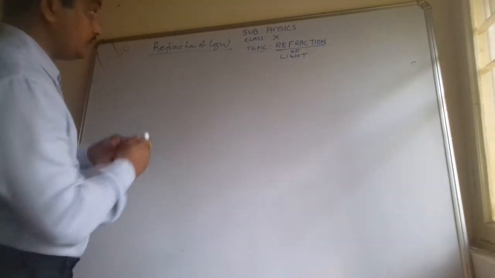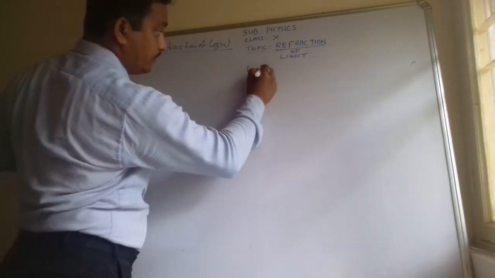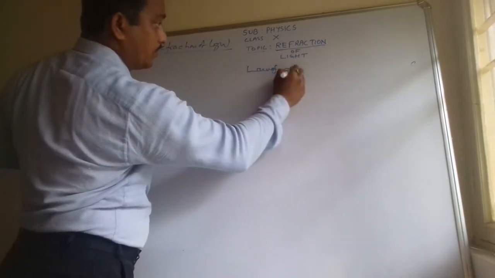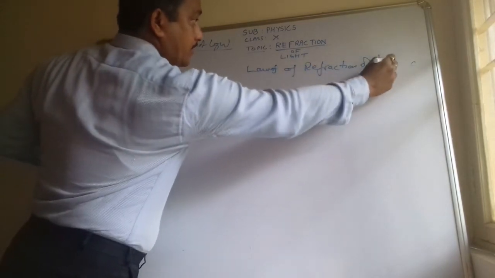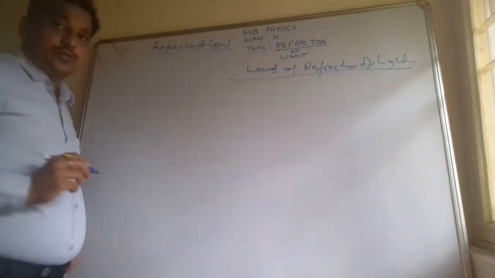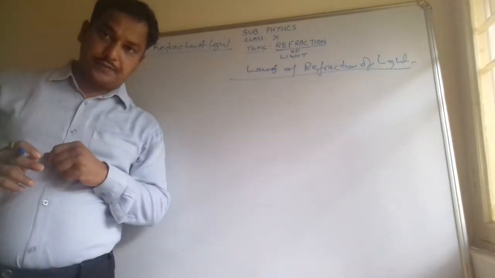Now, laws of refraction of light. There are two laws of the refraction of light.